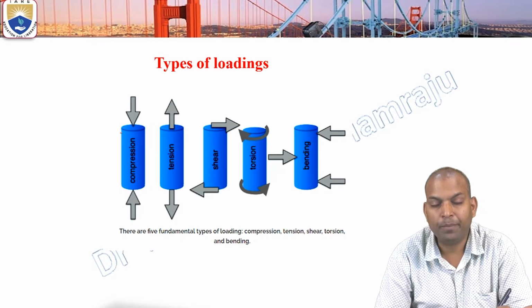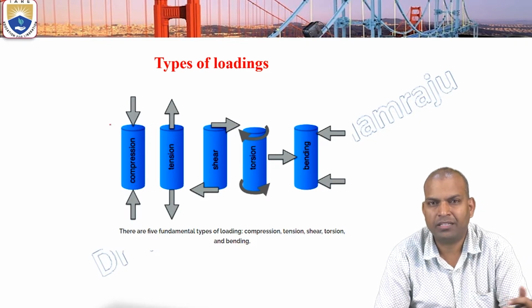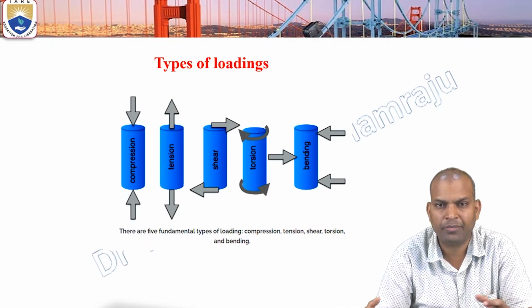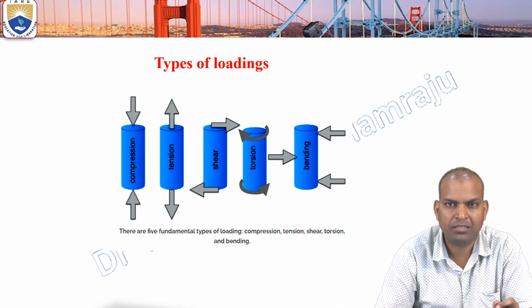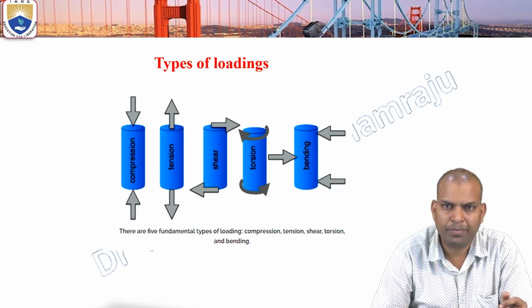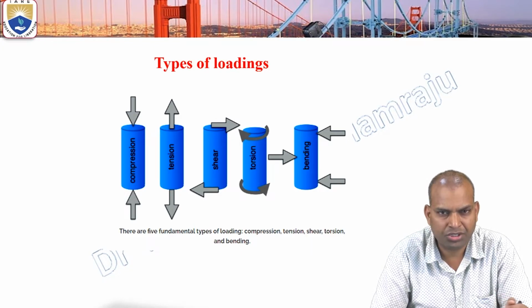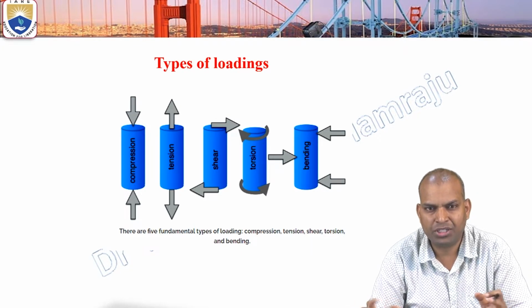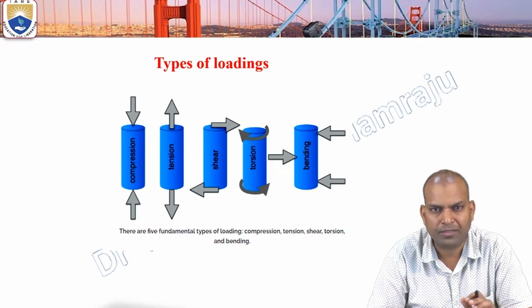In practical applications these loads occur in combination. Not only compressive load is applied on the body; it can be compression and tension, torsion, bending, and also shear. All these combinations will occur on the body.